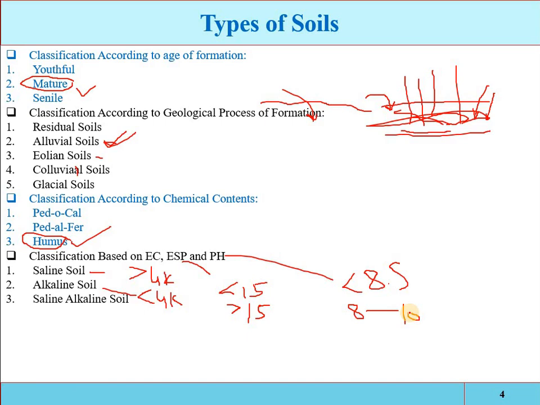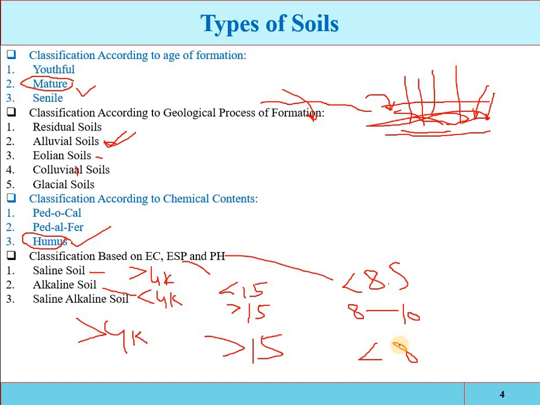The saline alkaline soil has an electrical conductivity greater than 4000, and its exchangeable sodium percentage is greater than 15. The pH is almost less than 8, so then it is called the saline alkaline soil.